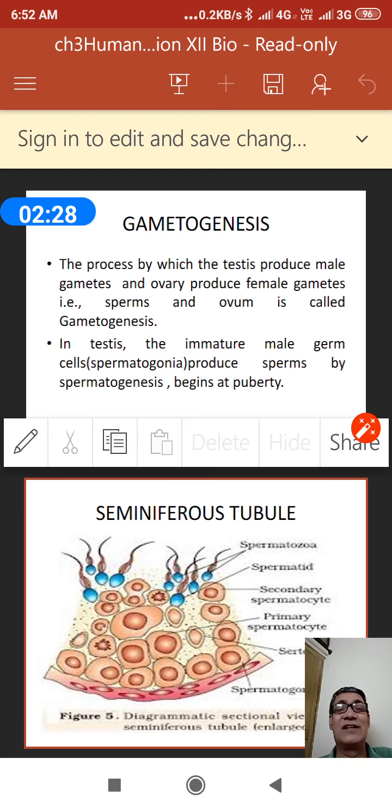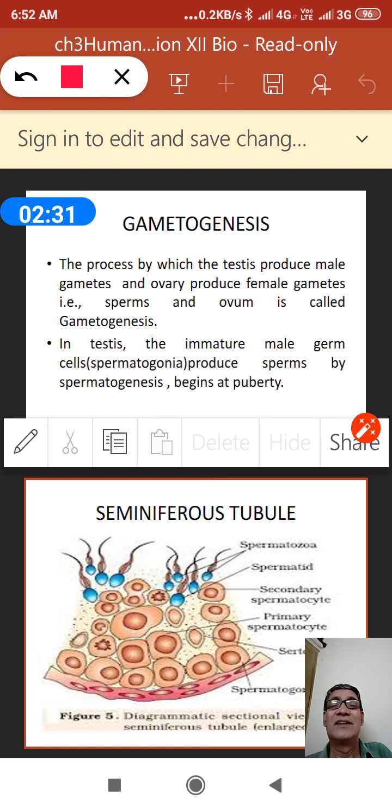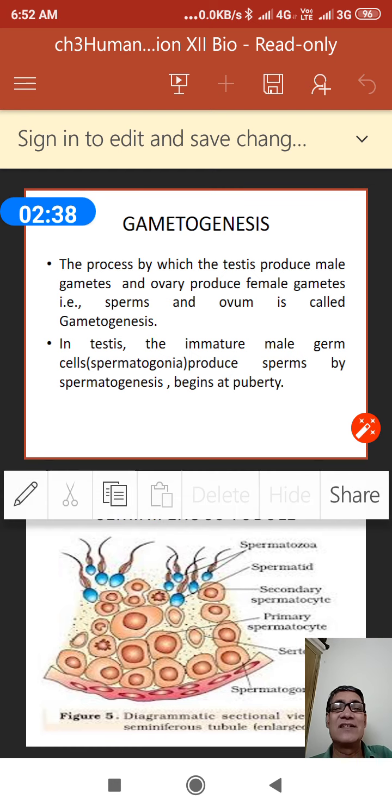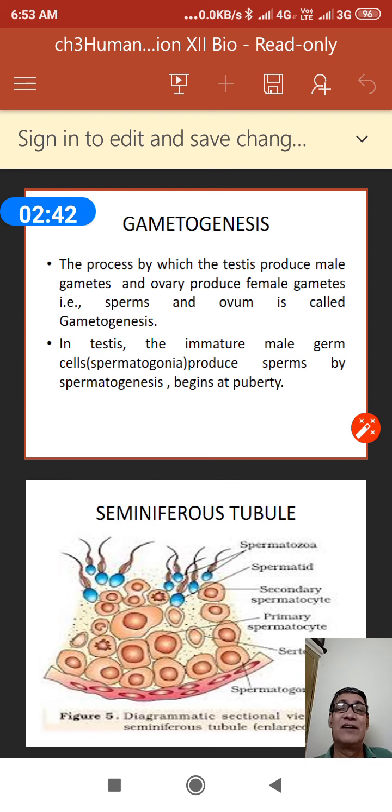Spermatogenesis is a procedure by which the testis produces the sperm. This process begins at puberty, when a male attains puberty, and from that moment the testis produces sperm.